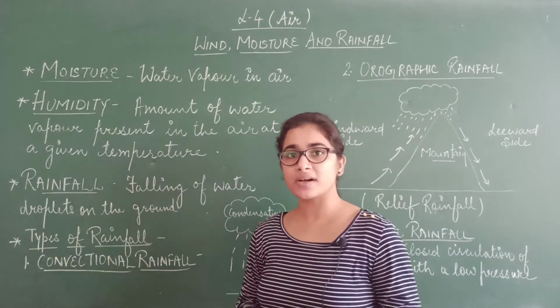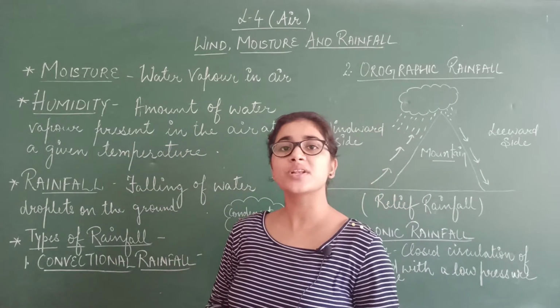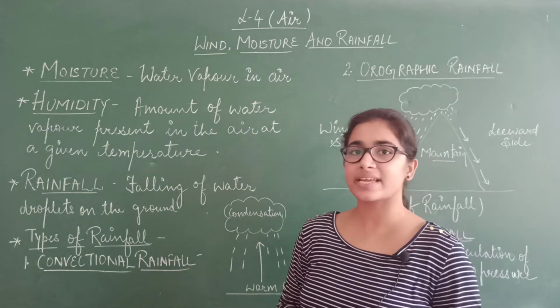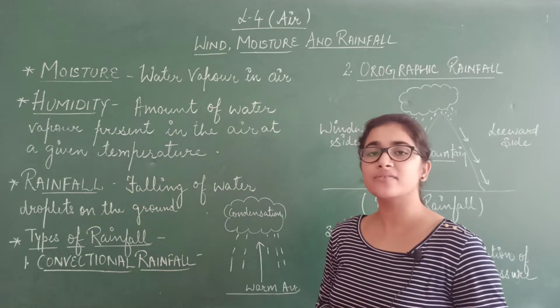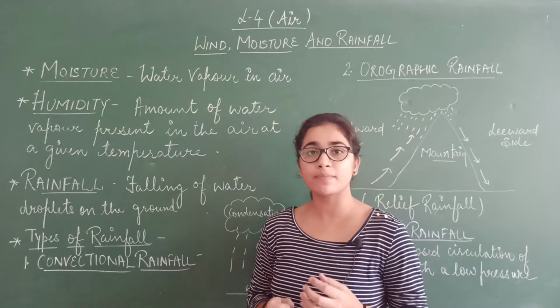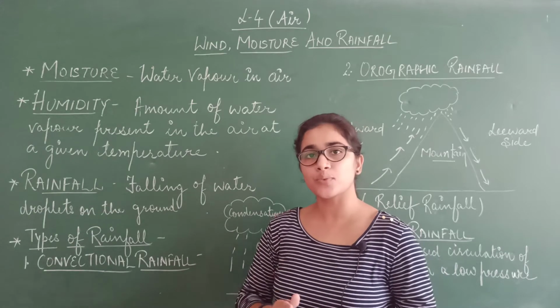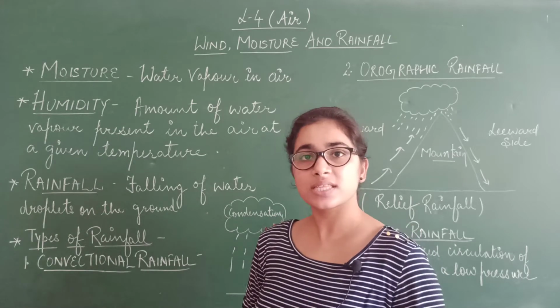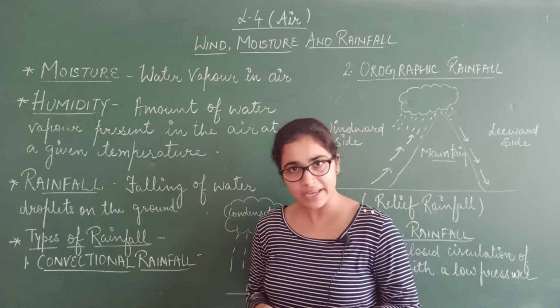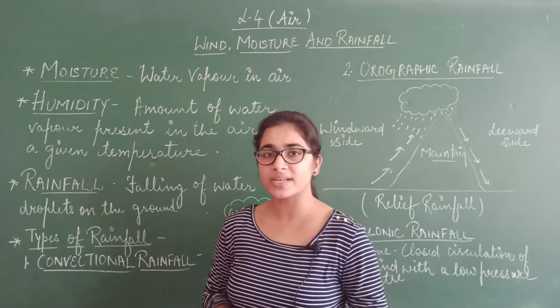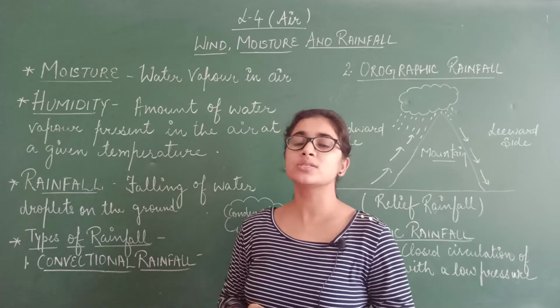And when the warm air with moisture rises up, at some height condensation will take place. That is, when the air is no longer able to hold the moisture, the water vapor will convert into water droplets. This means condensation is taking place, and after that clouds will be formed when tiny water droplets join together. These clouds will bring rain.